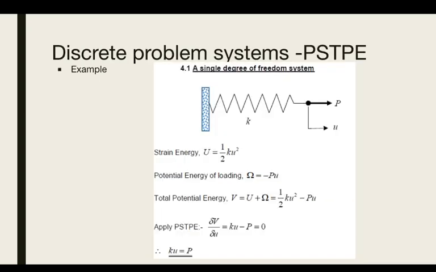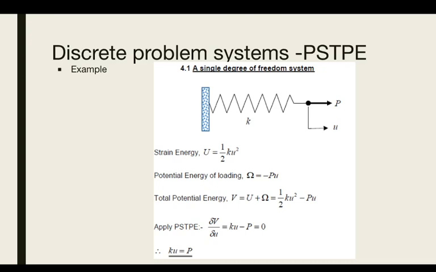Now for an example, we will consider a single degree of freedom system, which is a spring fixed at the wall, with a stiffness coefficient of K. You apply a force P, and there is a displacement of U. The strain energy, which will be equal to U, is half K u squared.